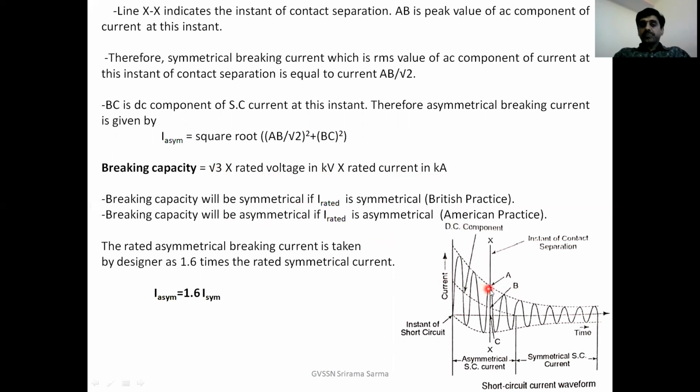In general, this rated asymmetrical breaking current is taken by the designer as 1.6 times the rated symmetrical current, because at the beginning there is a current doubling effect, almost 2 times, approximately 1.8 times. Next, as time progresses, it becomes 1.7, like that. At this stage, you can take 1.6 times the symmetrical breaking current.